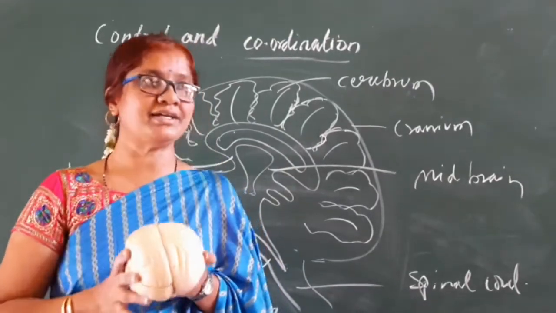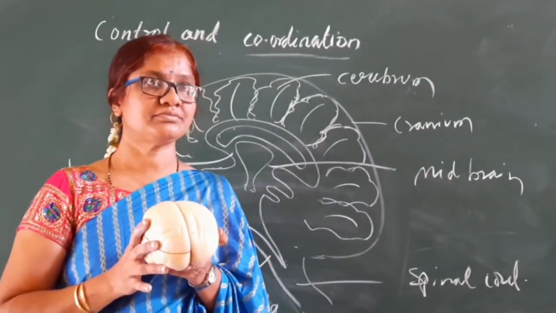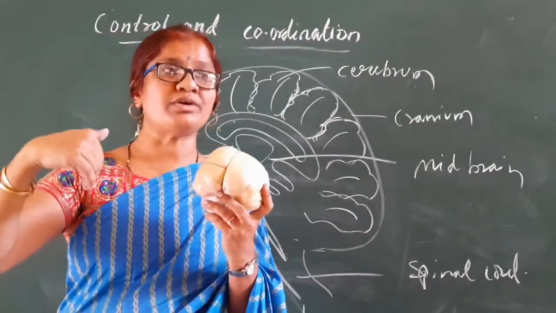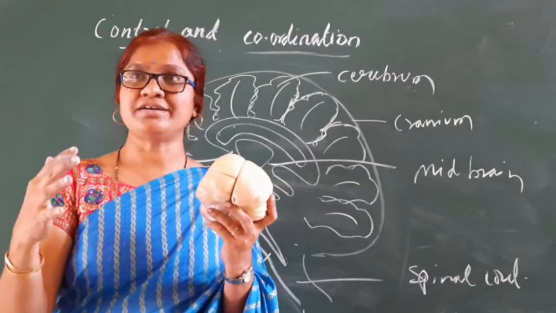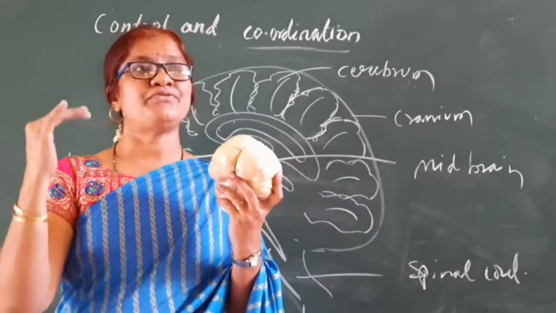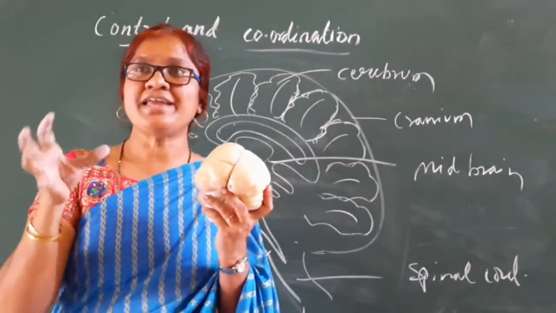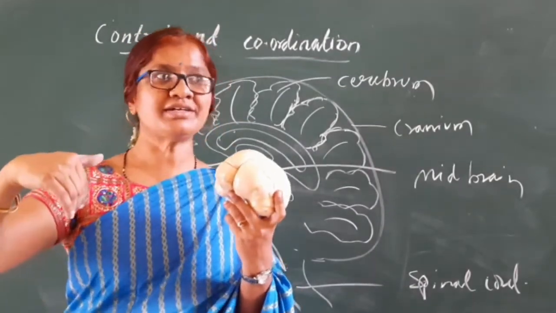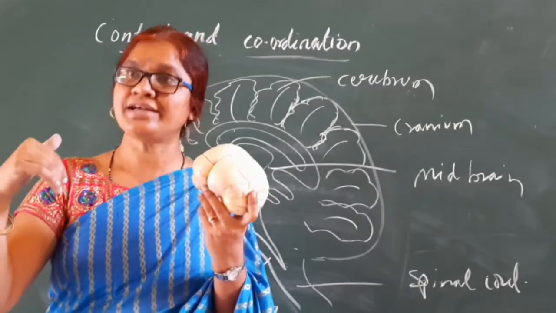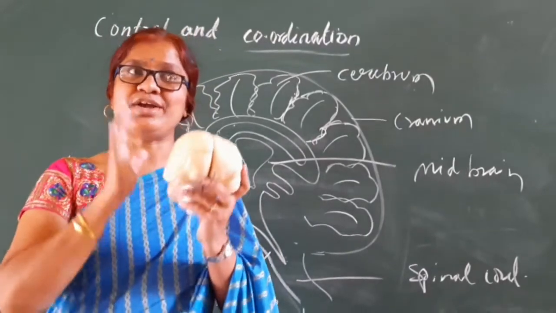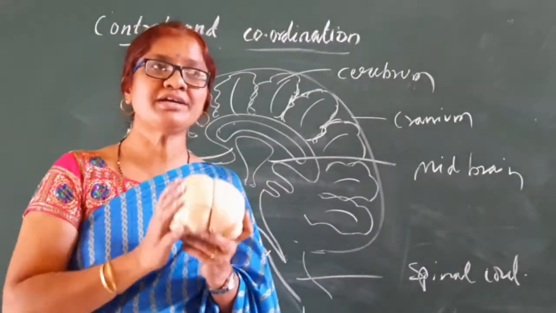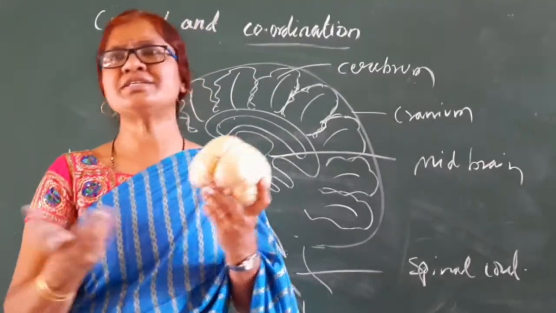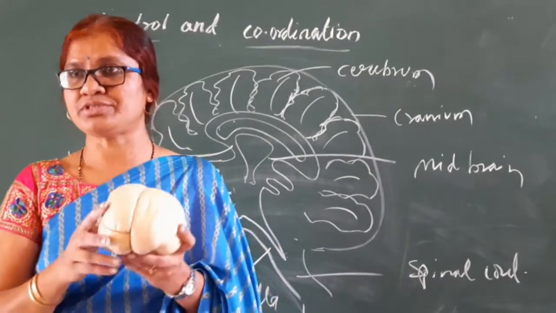What is the reason behind this? The reason is when infoldings are more, the area will be increased. When the infoldings are very few, the area is less. When it folds more, area increases. When it folds less, area decreases. So infoldings increase your memory, and when they reduce, your memory and obviously IQ power will be reduced.